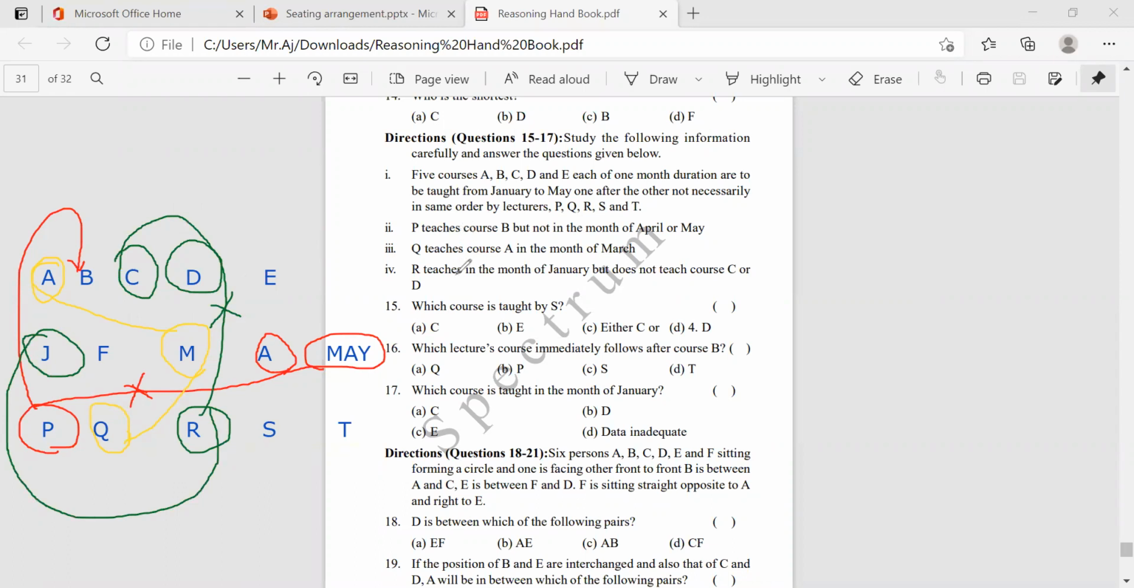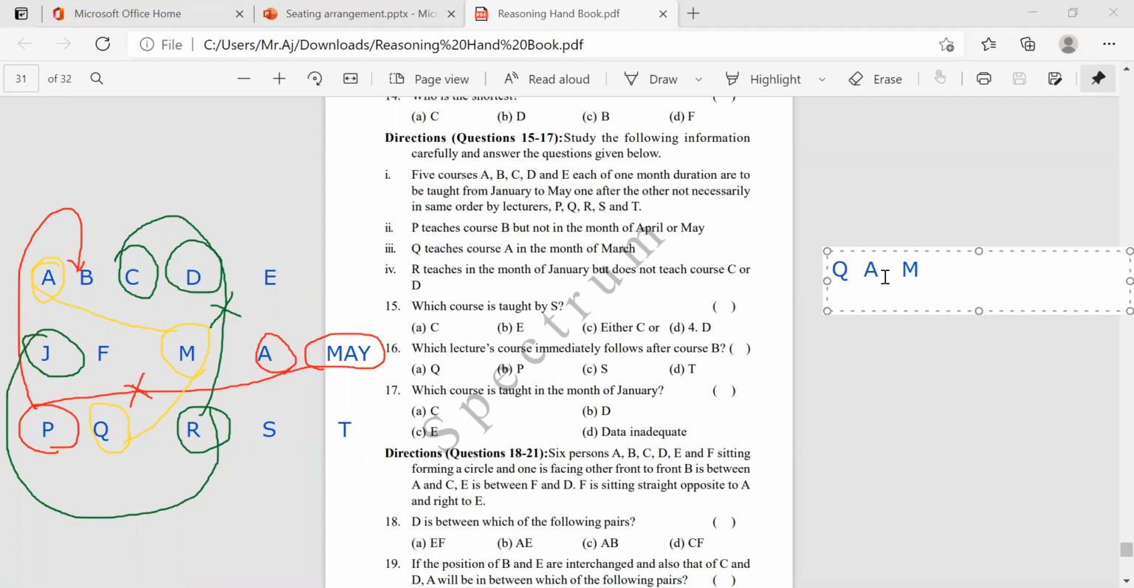Okay, that's what they give me. Remaining, from this, what can we find out? Just draw here first of all. From this, Q teaches the course of which one? A, and in the month of March. Okay, that is clear one thing.